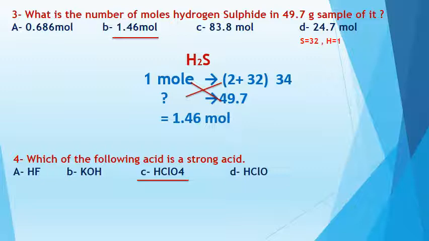Pay attention. Can you remember the strong acids? We have many types of strong acids. We have HClO4, perchloric acid. We have sulfuric acid, H2SO4. We have HNO3, which is nitric acid. HI, which is hydroiodic acid. HBr, which is hydrobromic acid. All of these are strong acids. Let's go to see the next question.